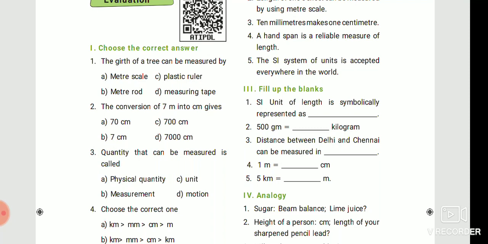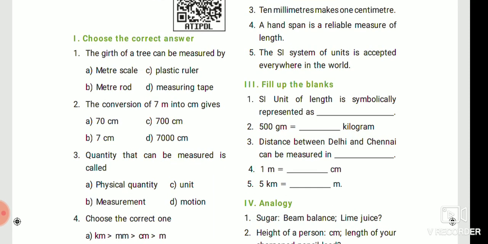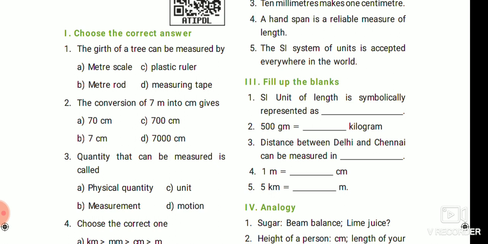All 6th standard students, take your book. Let us see the book exercise. Okay, first, choose the correct answer.